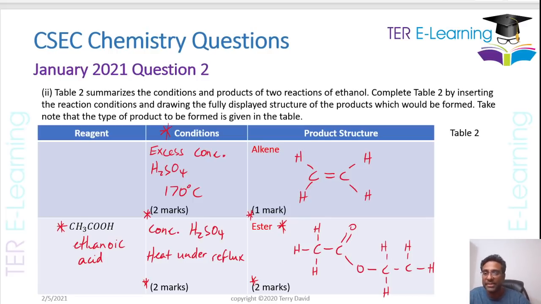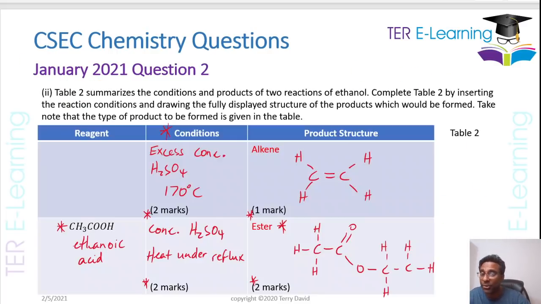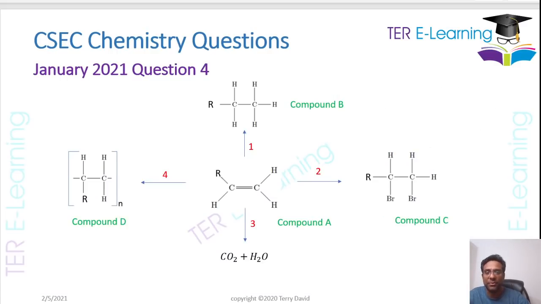So this is what my product is going to be, right? As you realize, this is question 2, and it's a very short question. If you knew your work, you will be able to get full marks in this question. Typically in the exam, question 2 and question 4 are what we get, right? Now let's look at this other question here, which is question 4.